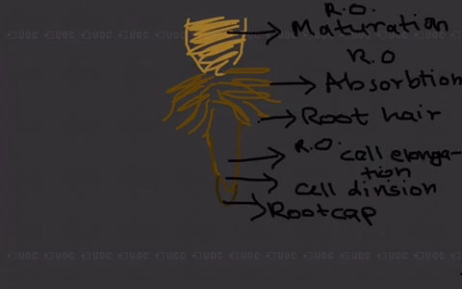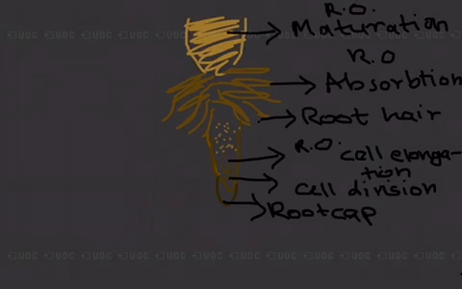And I think we must differentiate it with colors a little bit. So this is, let us say, the region of cell elongation, and let us say this particular region is the region of cell division.